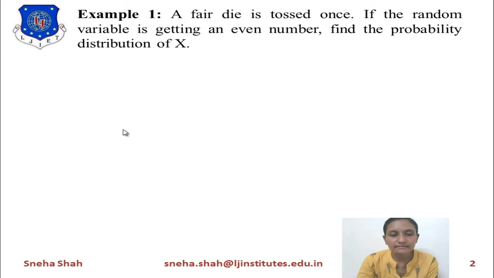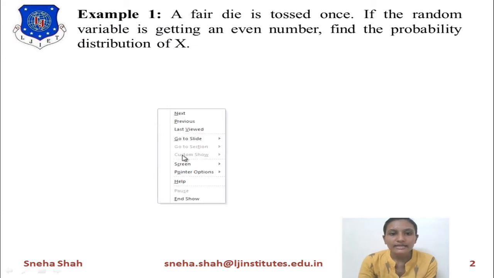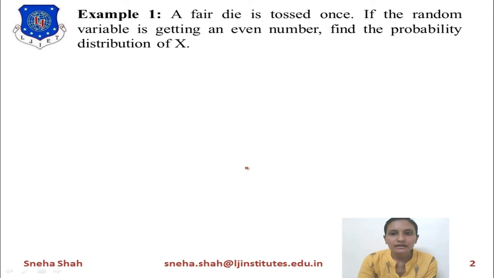The first example is: a fair die is tossed once. If the random variable is getting an even number, find the probability distribution of X. Now we will start from the die we selected and are tossing, right?